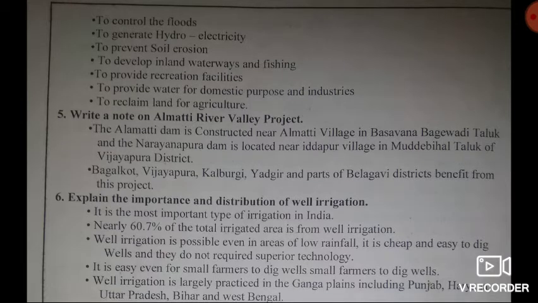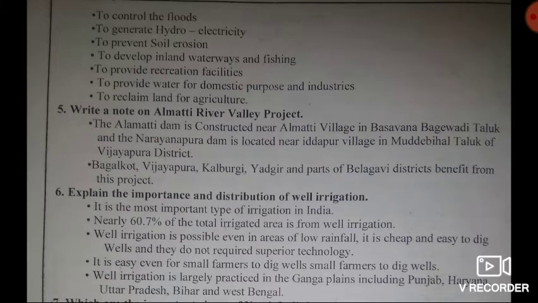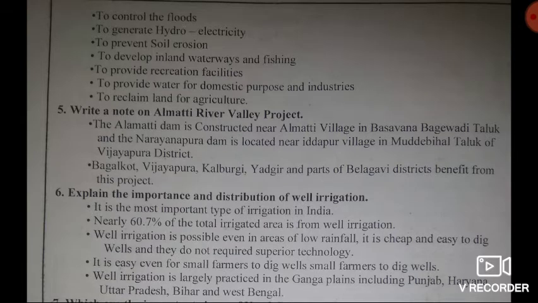Then the fifth question: write a note on the Almatti River Valley project. Answer, the Almatti Dam is constructed near Almatti village in Basavana Bagewadi Taluk, and the Narayanapura Dam is located near Iddapura village in Muddebihal Taluk of Vijayapura district. Second point, Bagalkot, Vijayapura, Kalaburagi, Yadgiri and other parts of Belagavi districts benefited from this project. So this is about the Almatti River Valley project.